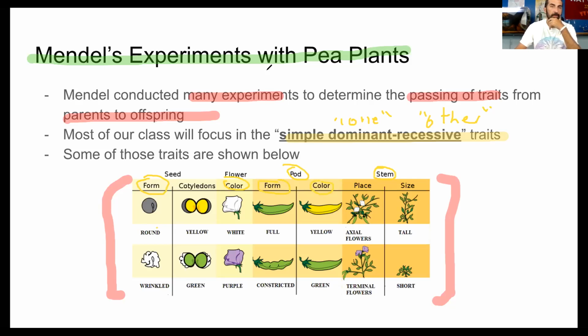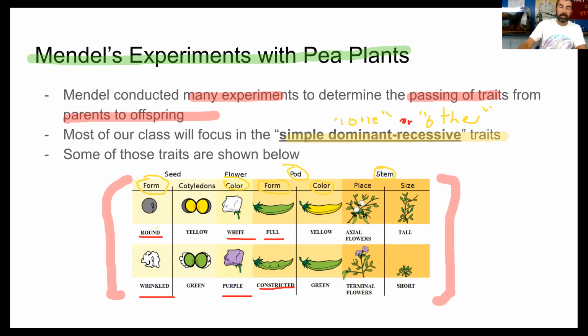You can see from the results, the seed could either be round or wrinkled, so it's one or the other. The flower colors could be white or purple. The pod could either be full or constricted. Y'all might have even seen these before when you look at pea pods, and some of y'all have probably had to shell peas before.